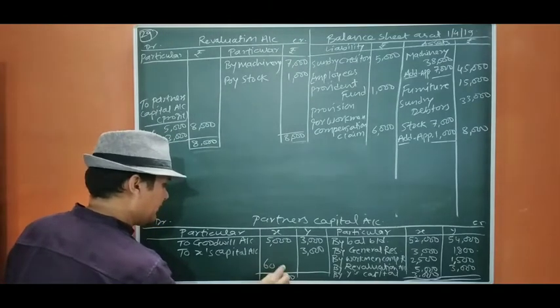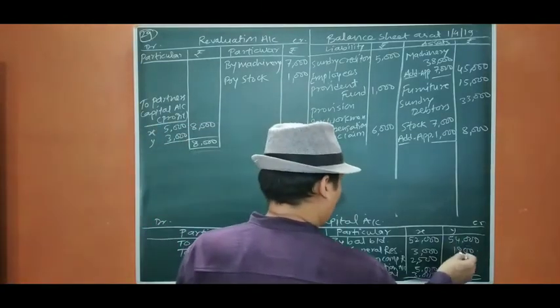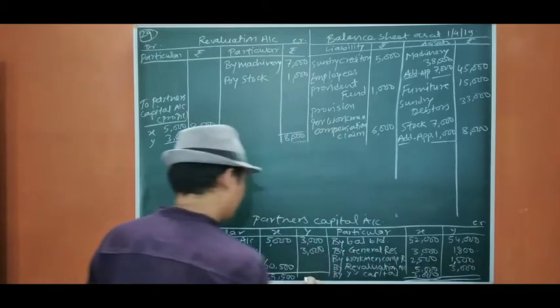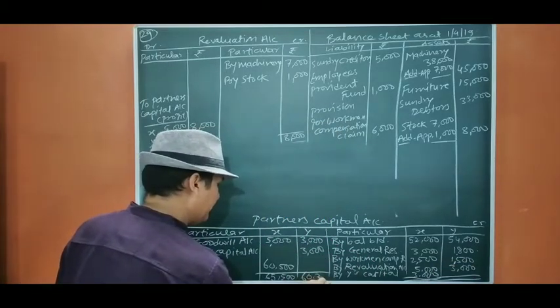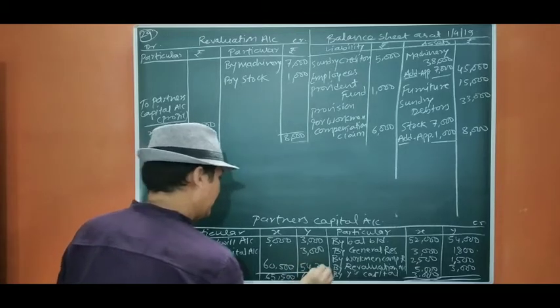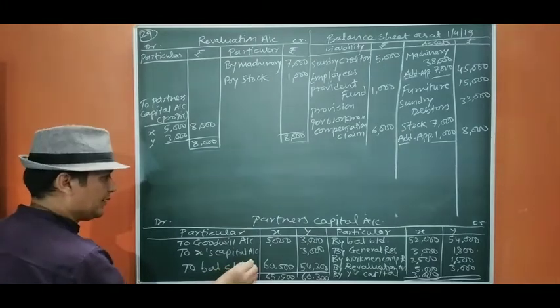This will be 60,500. Okay, 54, 55, 56, 59, 60,300. This will be 60,300. Then it will be 54,300, to balance carried down.